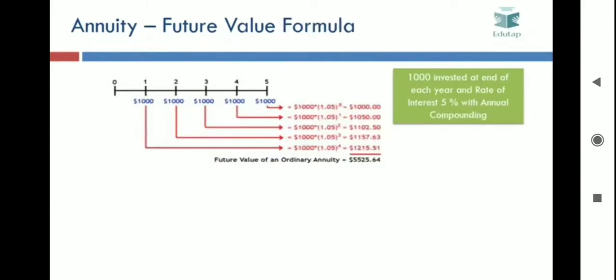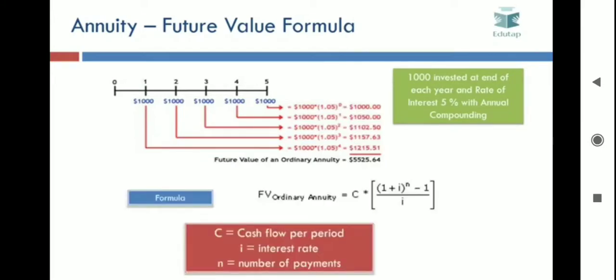So what do we do? We actually have a formula to calculate the future value of annuities. The formula is here on your screen. The formula is C into ((1 + I) raised to the power n, minus 1) divided by I. C here is the cash flow per period, or the investment done during each period. I is the interest rate and n is the number of payments or the number of periods.